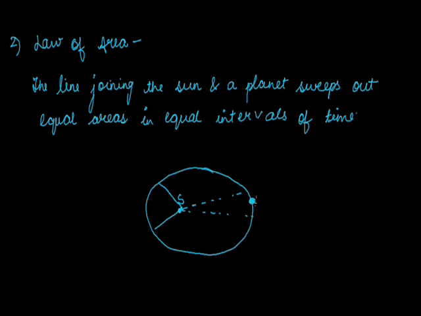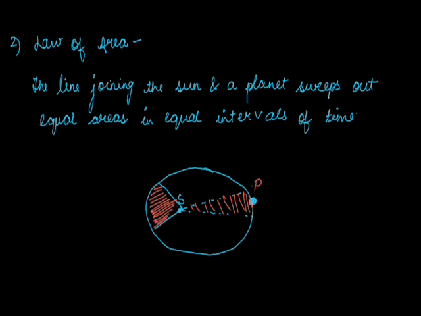Suppose a planet is present here, represented by P. It moves equal areas in equal intervals of time. Suppose it sweeps this much area in moving here, and this much area passing through here.